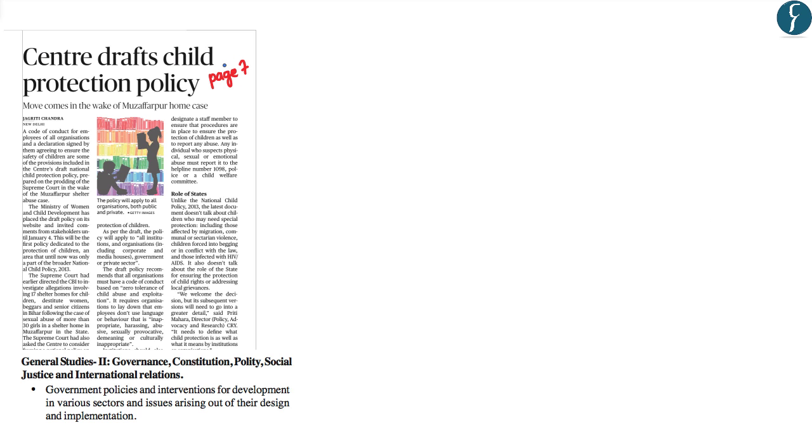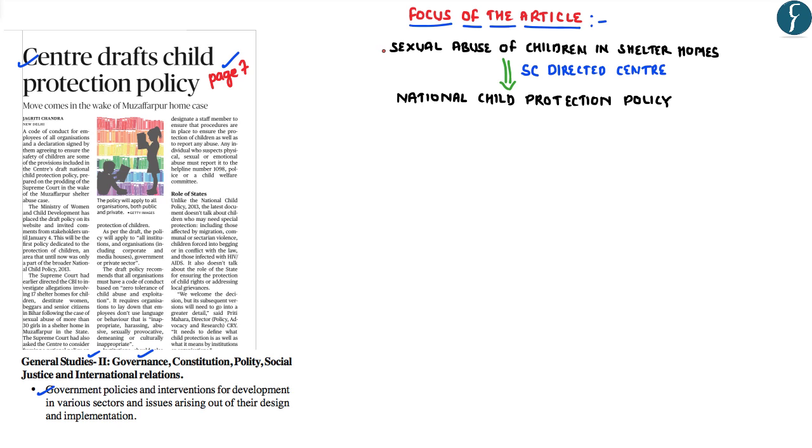The next article appears on page number 7. The title of the article is Center Drafts the Child Protection Policy. This particular article shall be important from the perspective of GS Paper 2 Governance under the subsection Government Policies and Interventions. As you know, there have been growing incidents of the sexual abuse of the children, particularly in shelter homes.